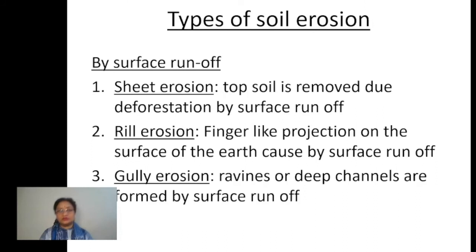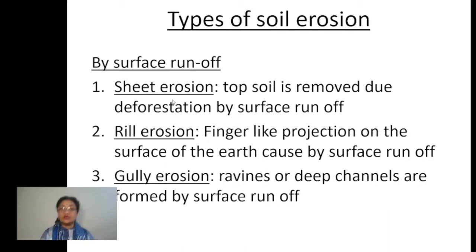Now, the next part is what are the different types of soil erosion, right? Soil erosion can be caused by the flow of water, and it can be caused by the wind, right? These are the main agents of gradation which cause soil erosion. Whenever it is caused by the flow of water, that can be called surface runoff. When it is caused by the flow of water, it can be of three types. Number one is called sheet erosion, number two is rill erosion, and number three is gully erosion, right?